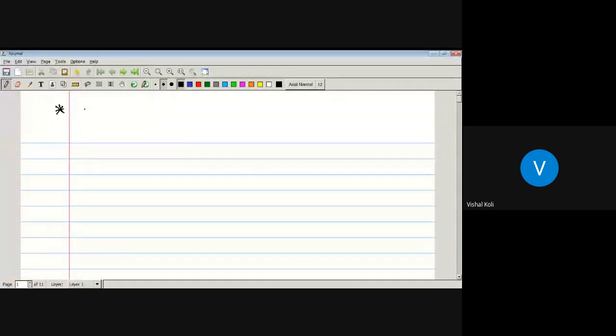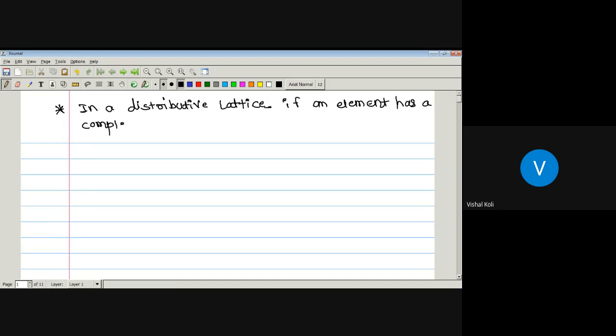Okay. So next, there is one theorem. In a distributive lattice, if an element has a complement, then this complement must be unique. Okay, that is what I have to prove.